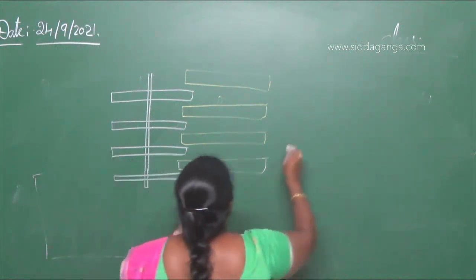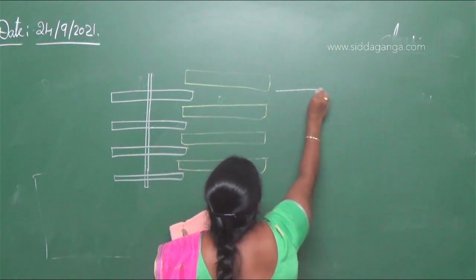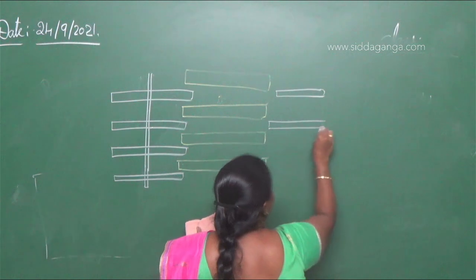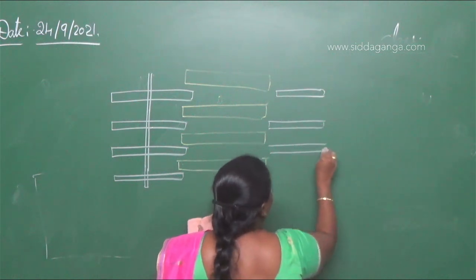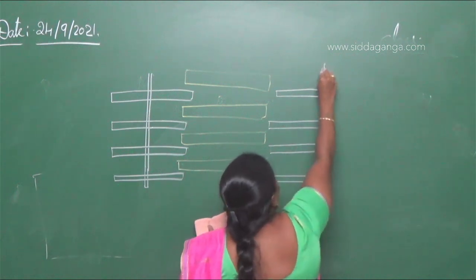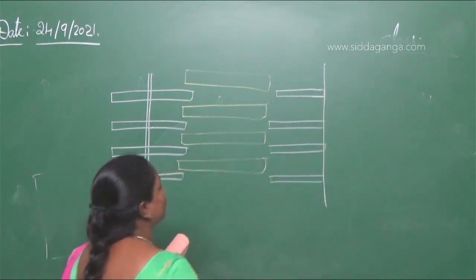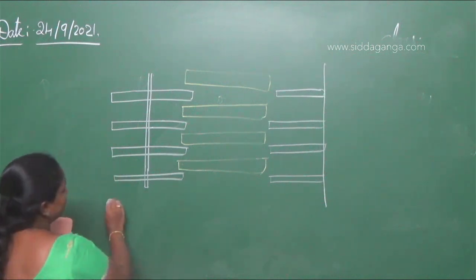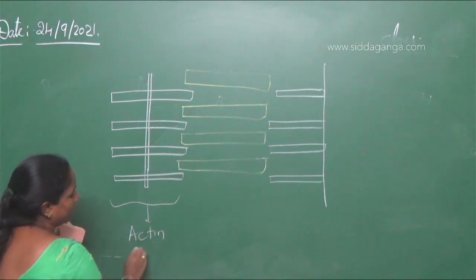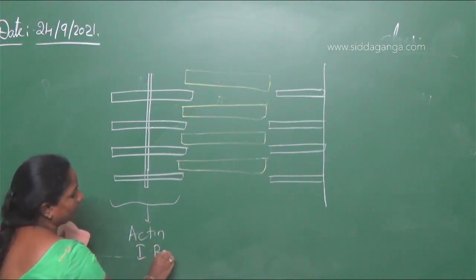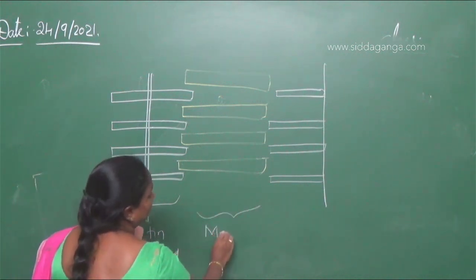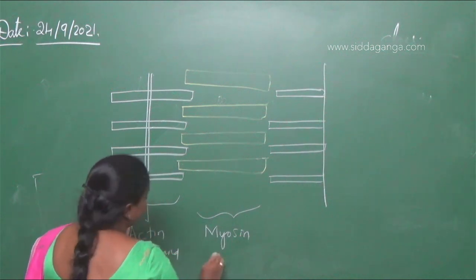Then again to this side we have actin, next again actin, then again actin. It will continue like this, the arrangement of the sarcomere unit. These first we call actin, or I band. Now these are called myosin, or A band.